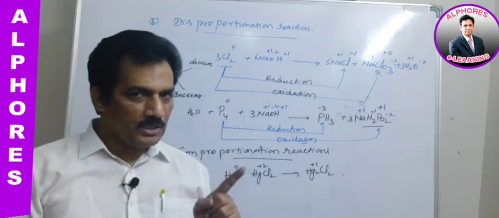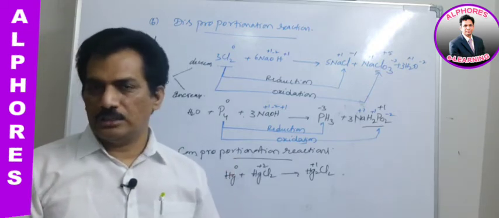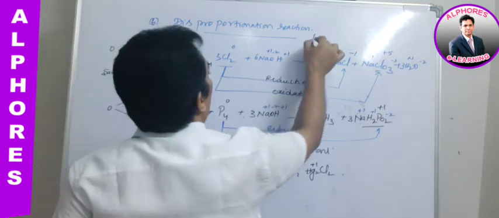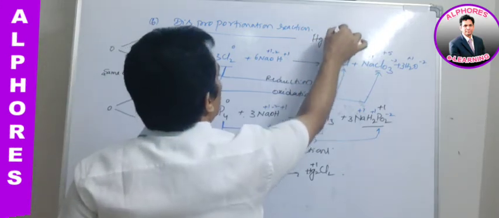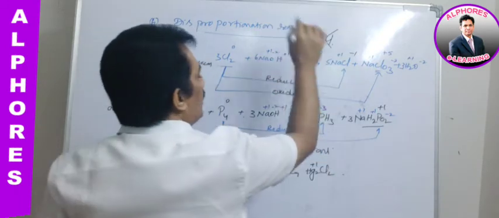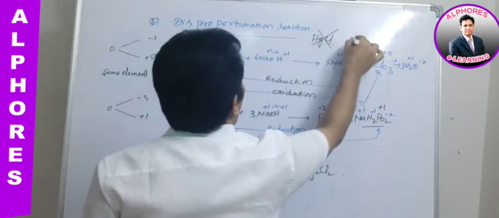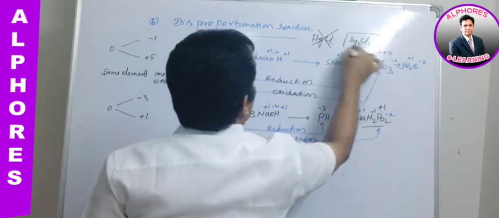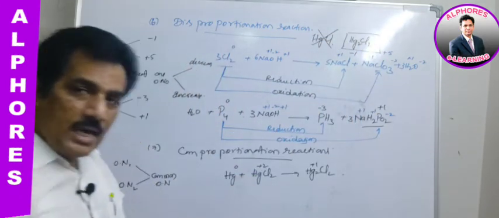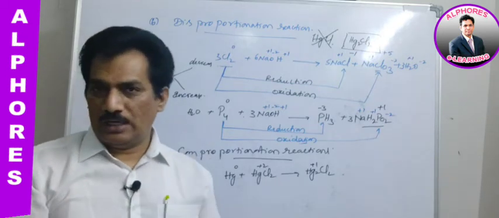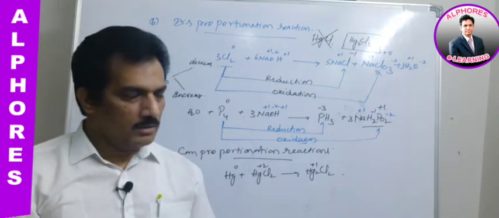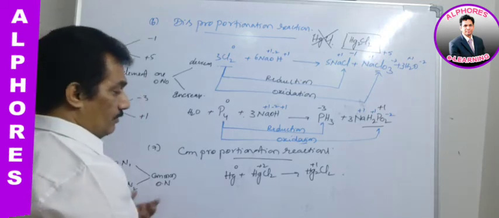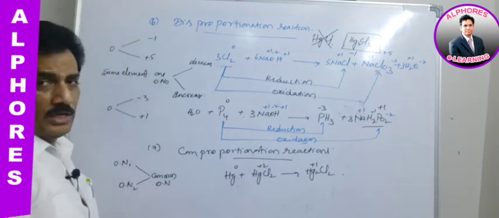But you remember, my dear students, it is a very, very important concept. Mercurous chloride never exists in monomeric form. It always exists in dimeric form. That is, two molecules of HgCl will exist combinedly, not as individual units. Clear? Anyhow, now let us observe whether oxidation and reduction are taking place or not.